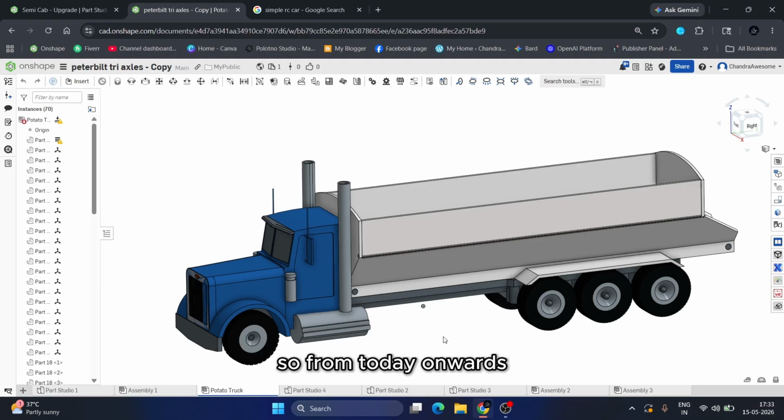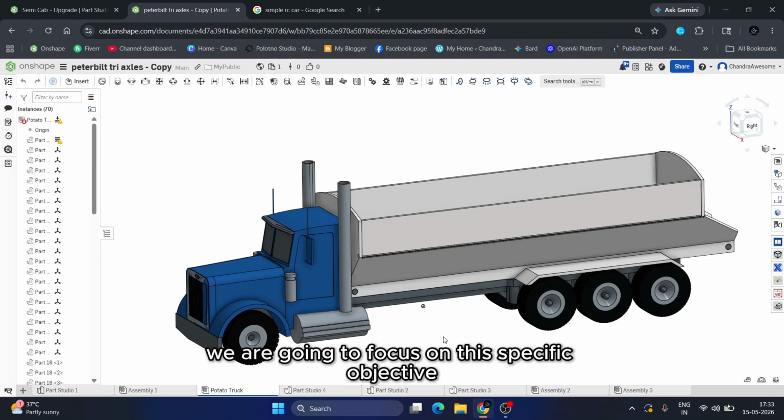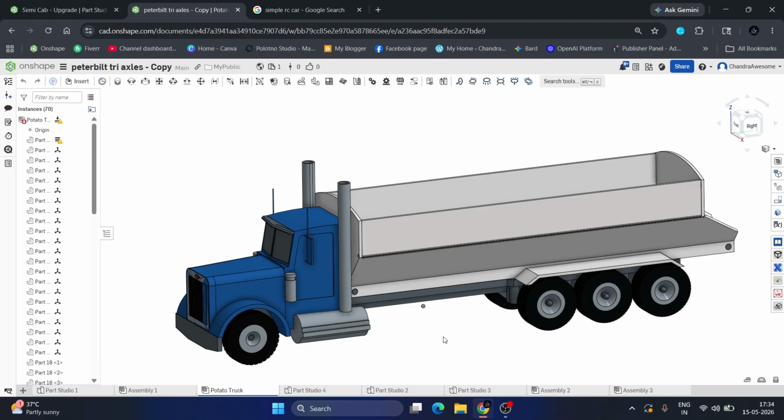So from today onwards, we are going to focus on this specific objective, modifying existing models to an upgraded level.